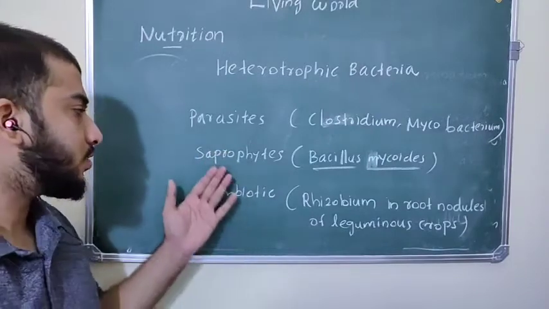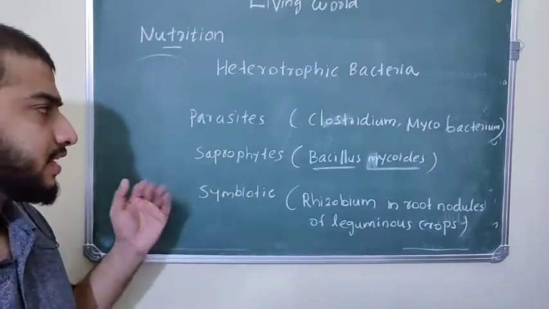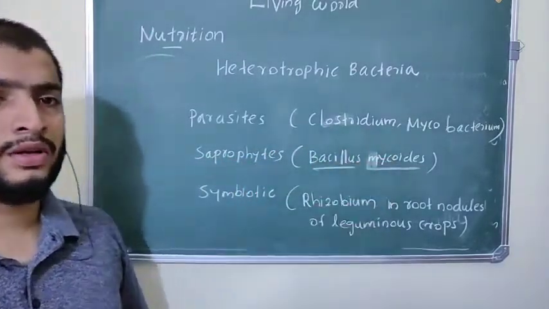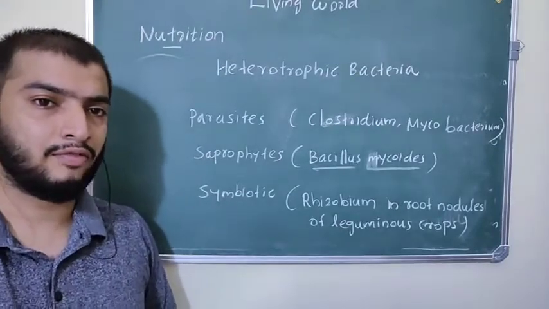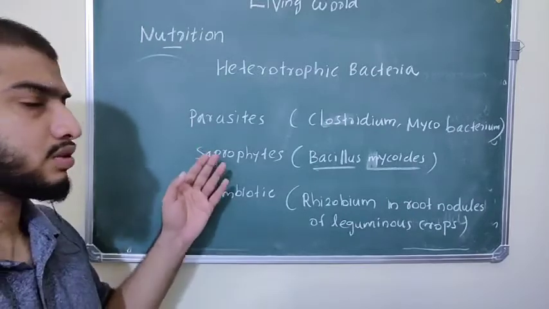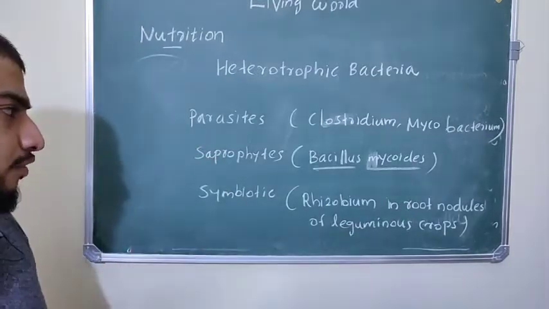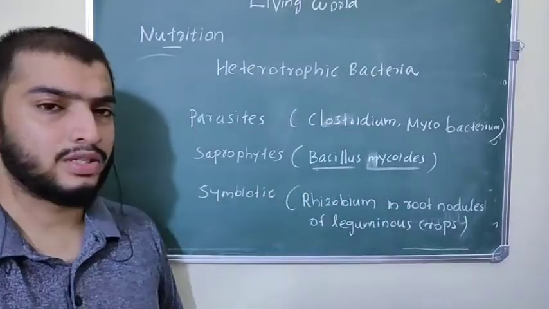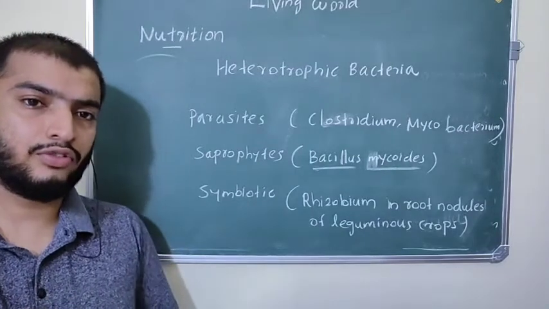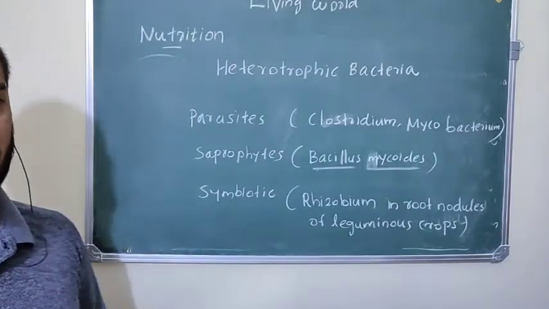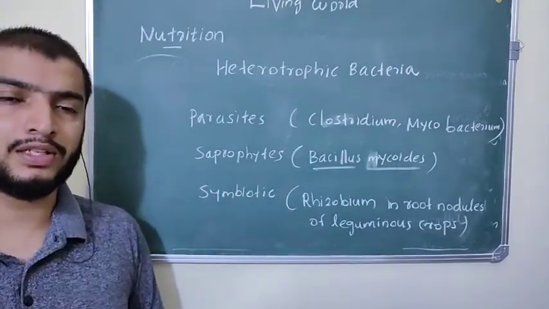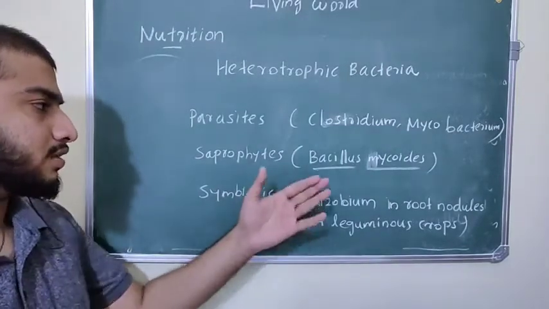So what are the heterotrophic bacteria? Bacteria may be parasites, saprophytes, or symbiotic. Parasitic bacteria, examples Clostridium and Mycobacterium, act as parasites. They live inside the host body and take nutrients from the host body. Those bacteria are called parasites. And saprophytes, example Bacillus mycoides, means the organisms which take food from dead organisms. So those bacteria take food particles from dead organisms.